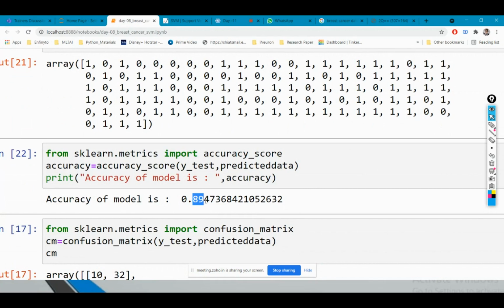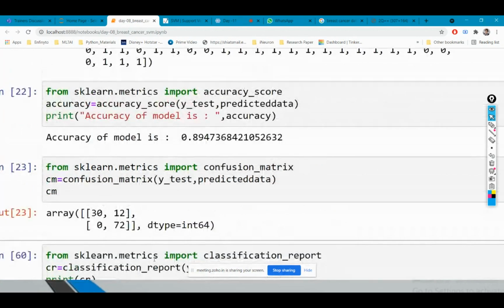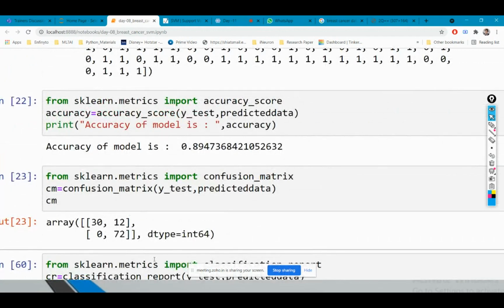So with polynomial, what is the confusion matrix I'm going to get? I'm getting an accuracy of almost 89.4%. In that case, I'm able to predict 30 values correctly of benign type, and I'm misinterpreting 12 values. 12 values are incorrect. And in the malignant type, I'm able to predict all the 72 values correctly.